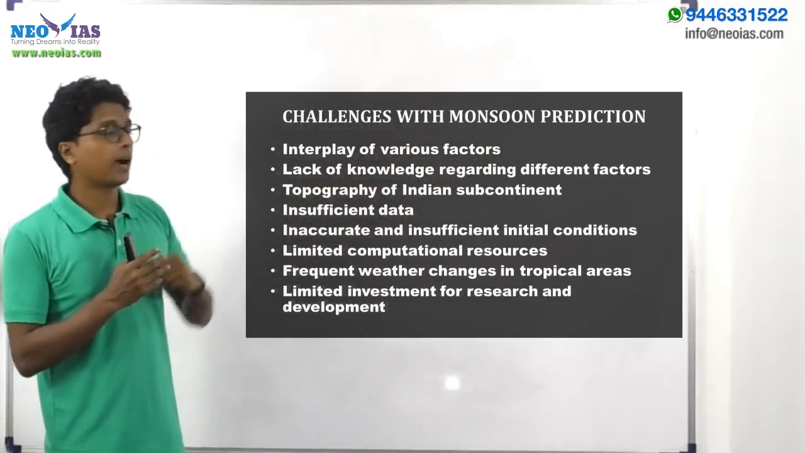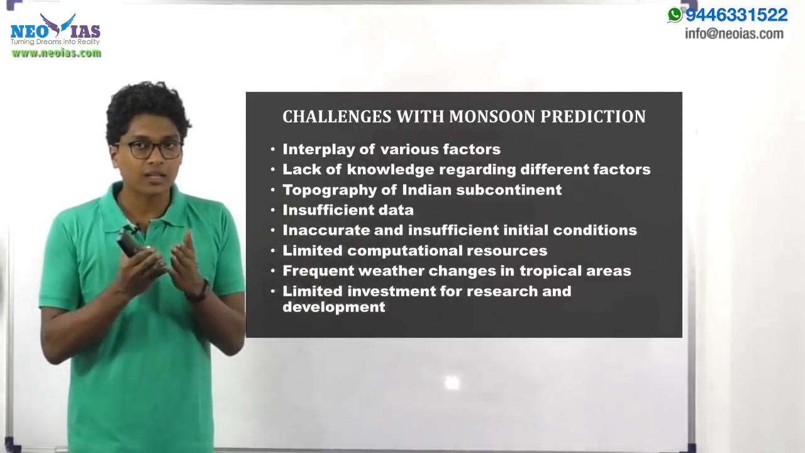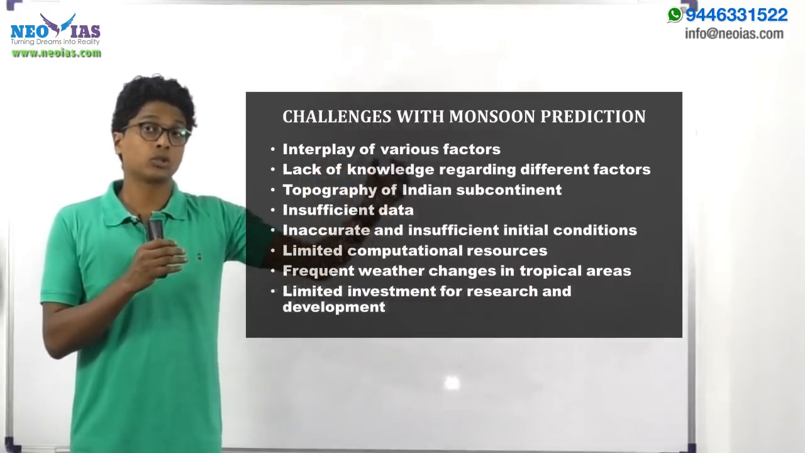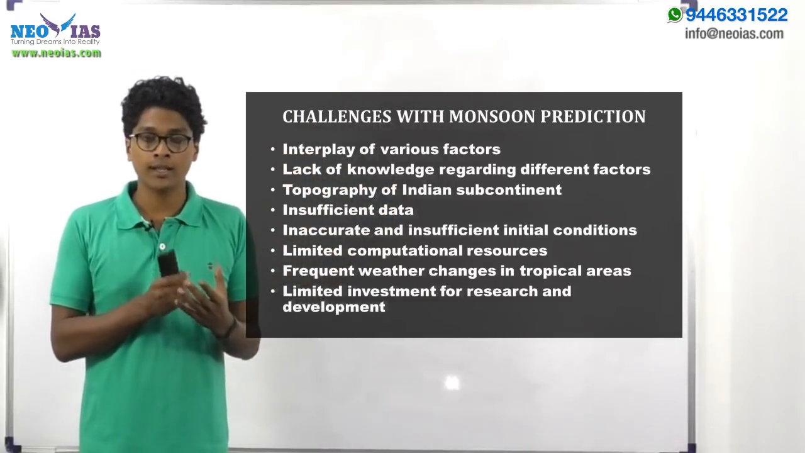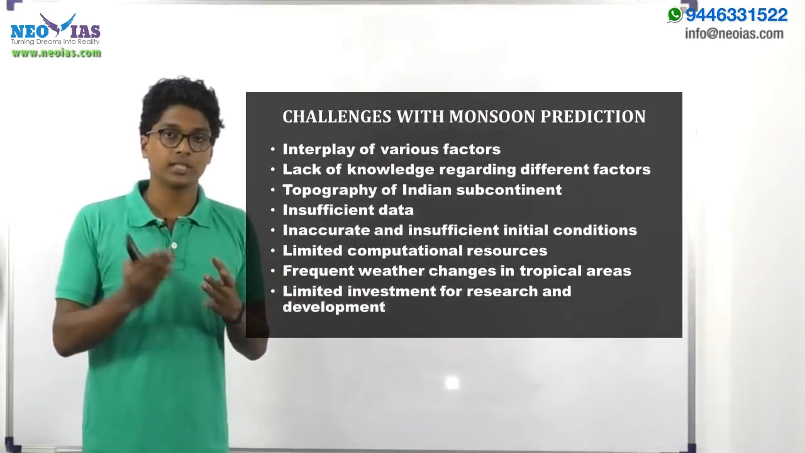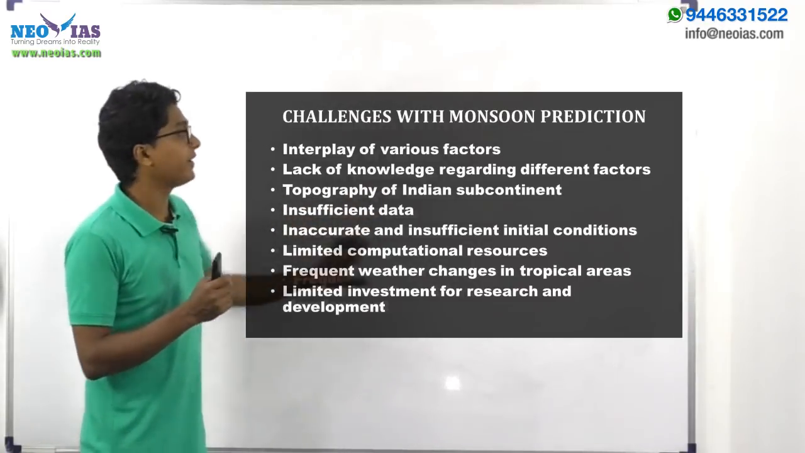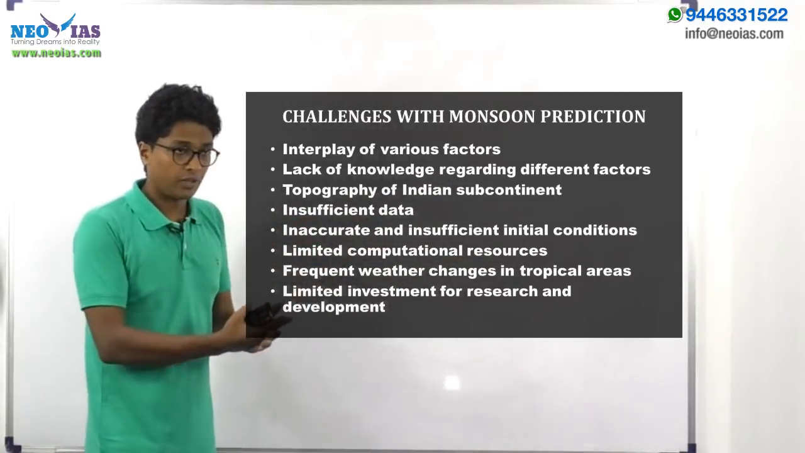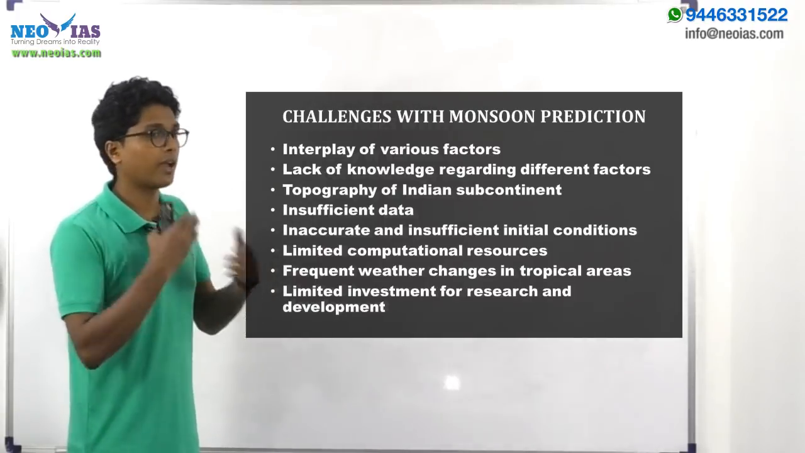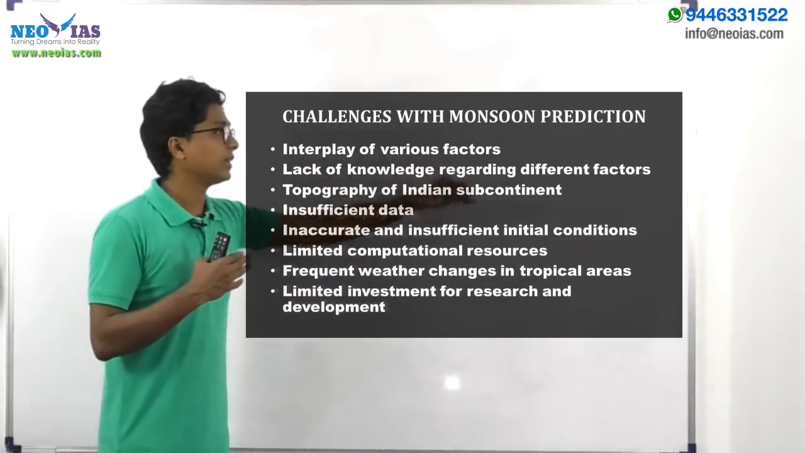Next one, lack of knowledge regarding different factors. As I said, there are various factors influencing monsoon, and one example I gave is the case of aerosol or the soil moisture. It has been found that both of these conditions can influence the Indian monsoon, but at the same time we lack knowledge regarding various other factors. Even now, the Indian monsoon is still being studied and understood, and we are coming to know more details and more factors which can influence the Indian monsoon.